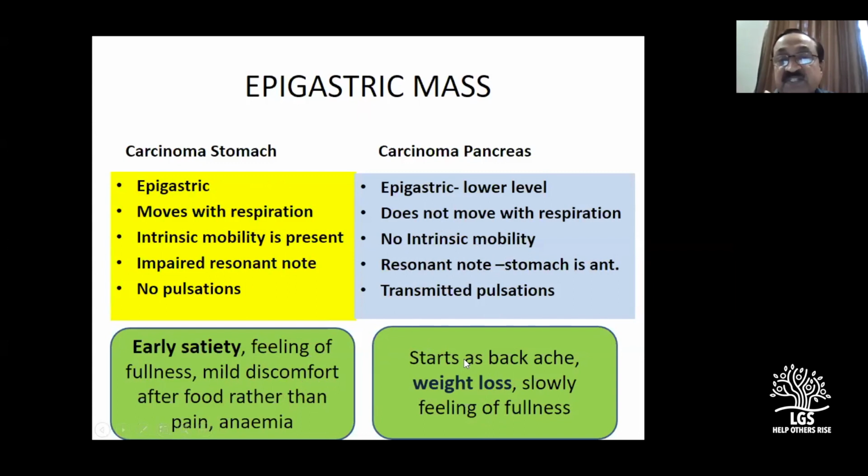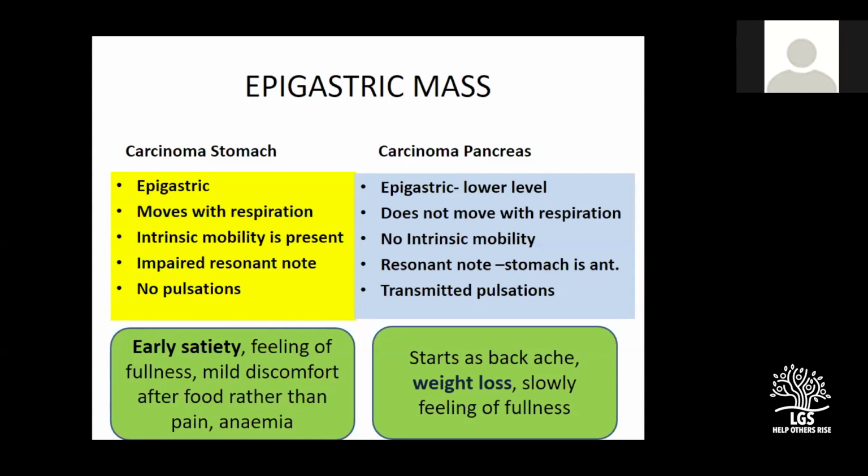If you have any questions, 1 or 2 or 3 questions I will take, on this epigastric mass, between the body of the pancreas and the carcinoma pancreas. Please ask. Any questions?